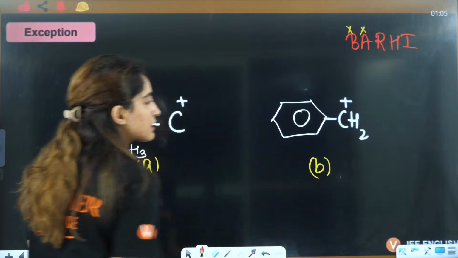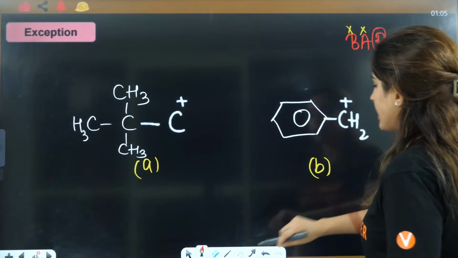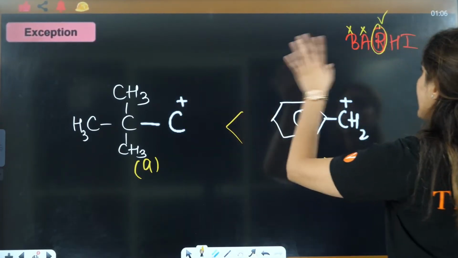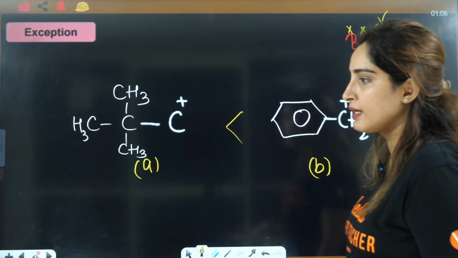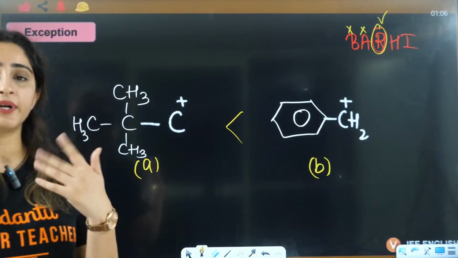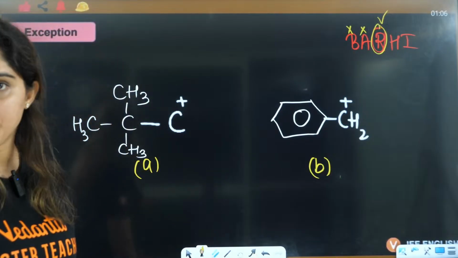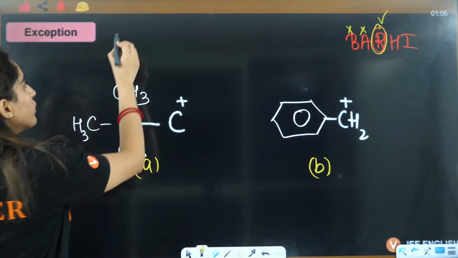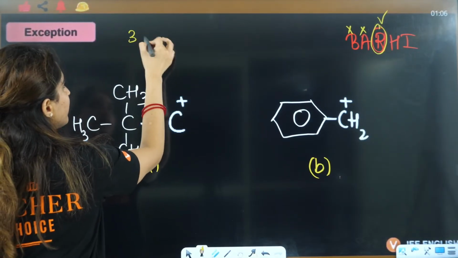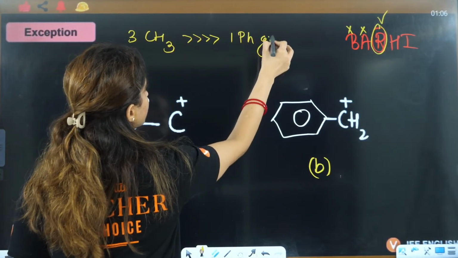Right? Now here, what is the situation? You will say, ma'am, here we have resonance, right? Ma'am, because of resonance, this will be more stable. There, ma'am, we have inductive effect, it will be less stable, right? That should be there. I understand that should be there, but it is not there, right? So that's why this is under the case of exception, right? So when you have here 3 CH3 groups, that will overshadow one phenyl group.